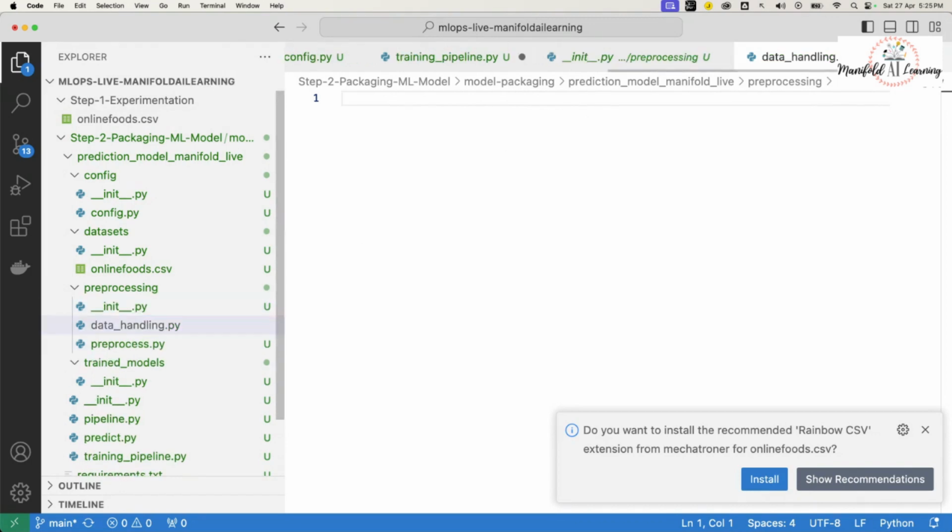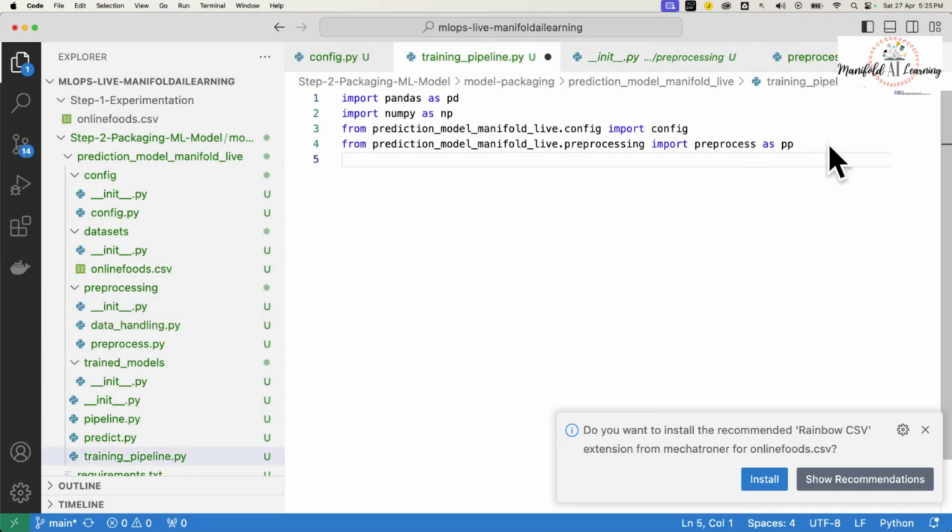This is another module that I will create, and I'm going to import it in my overall training pipeline. So here I'm going to say from .preprocessing import data_handling.